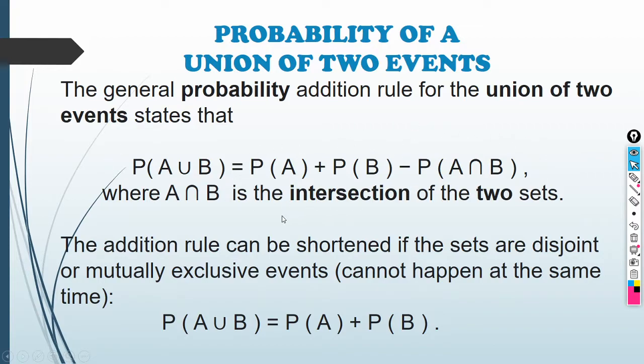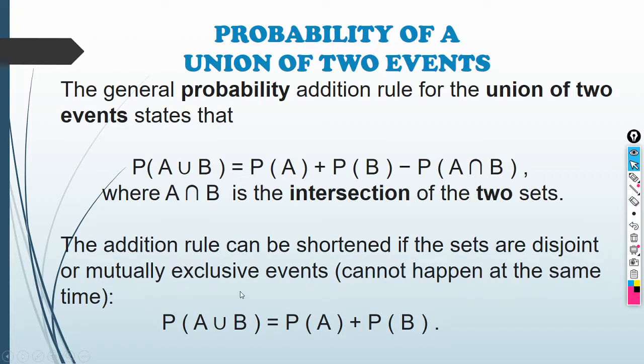But, in case there is no intersection of two sets, ang tawag po natin dun ay disjoint or mutually exclusive events. So, ang sabi, the addition rule can be shortened if the sets are disjoint or mutually exclusive events, meaning to say, events that cannot happen at the same time.